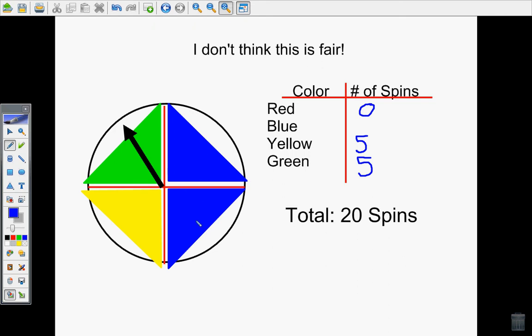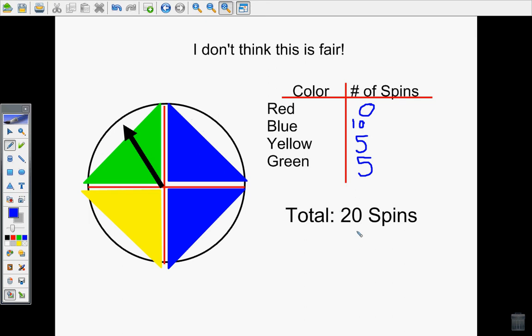We said that blue is more likely to happen than yellow and green. In fact, it's twice as likely to happen as green because it has 2 sections and green only has 1 section. Since it's twice as likely, I would take green and I would double it. Doubling green, 5 plus 5, should give me a total of 10 spins. That also matches with our spinner because we said each section is worth 5. So this would be 5 plus another 5 would give me 10.